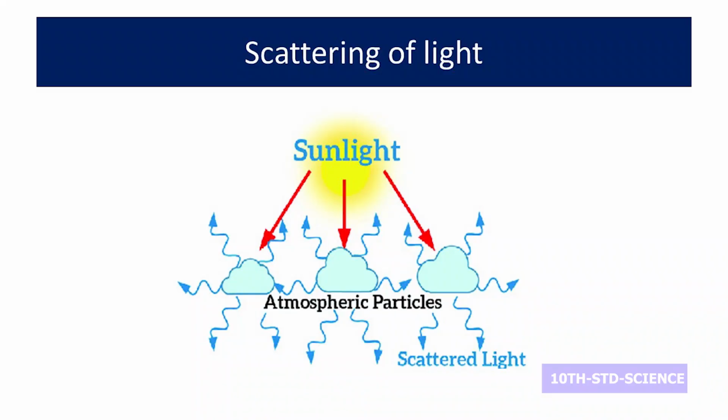Next topic is scattering of light. Here the light ray is falling on any particle. It can be an atom or a molecule. When it falls on an atom or a molecule, it gets scattered. This phenomenon is said to be scattering of light.